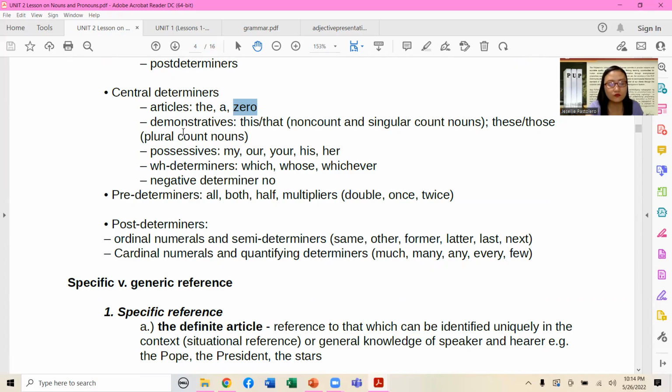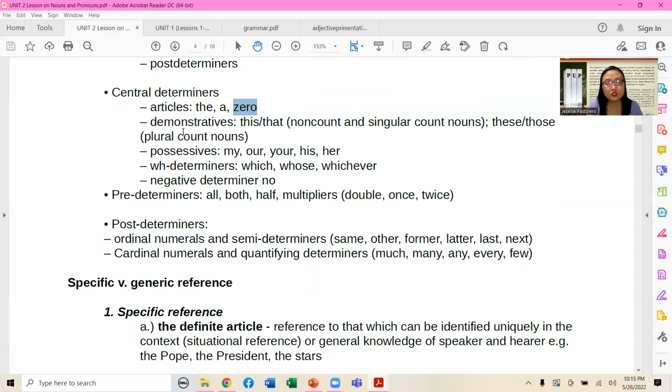Okay, demonstratives are also known as determiners. This is what we are always reiterating. You can make use of this and that for singular count nouns, and these and those for plural count nouns, okay? And then we also have possessives: my, our, your, his, and her. They can also act as determiners of the noun, okay?